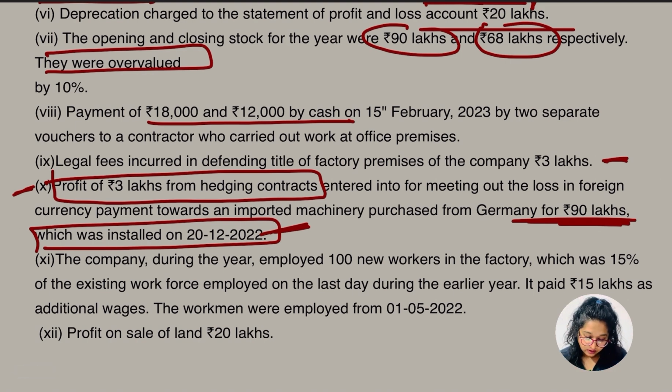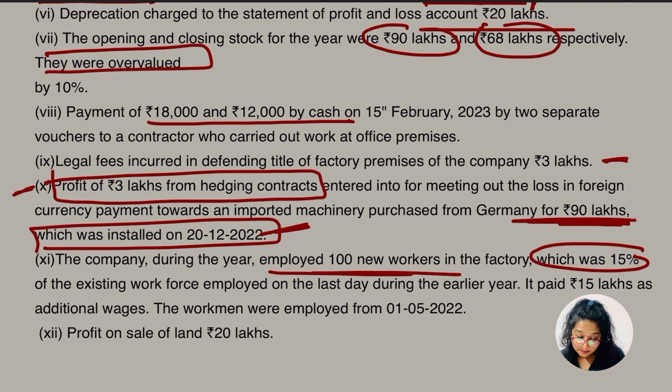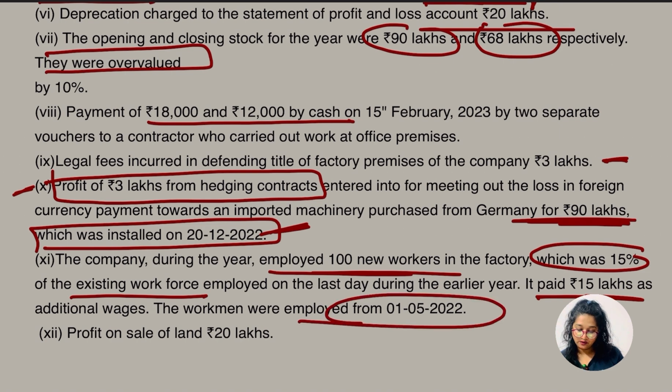Okay, let's go for the other point. The company during the year employed 100 new workers, the additional wages deduction one, yes. So the company during the year employed 100 new workers in the factory, which was 15% of the existing workforce employed on the last day of the earlier year, and it paid 15 lakh as additional wages. So yes, the workmen were employed on 1st May 2022. Okay, we'll get to know in this question what the treatment is.